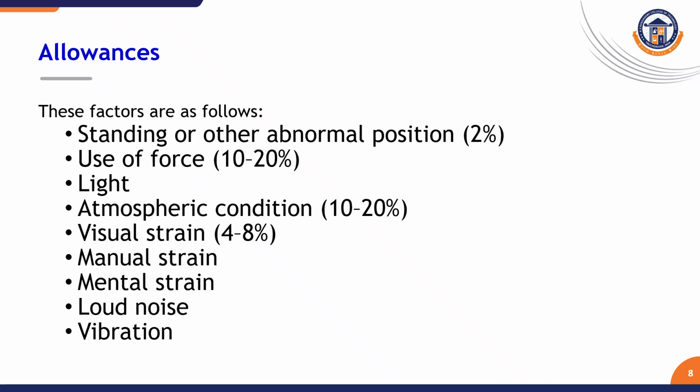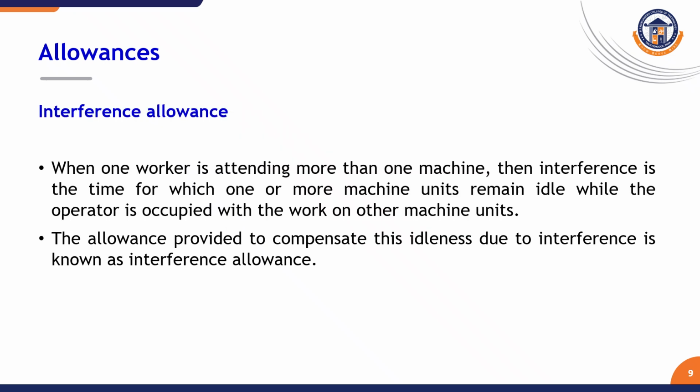These are the areas where, as per labor union law and as per the International Labour Organization, you have to give these allowances, which are extra time actually given.